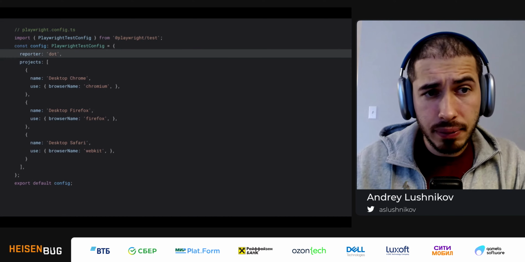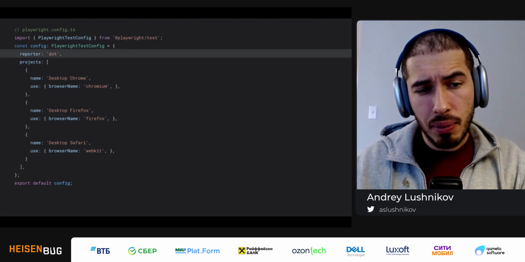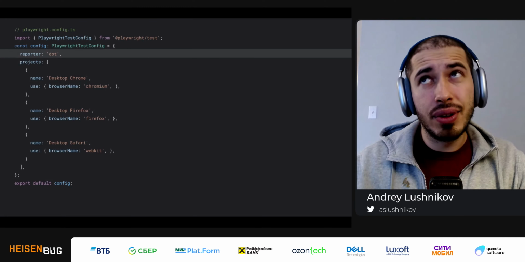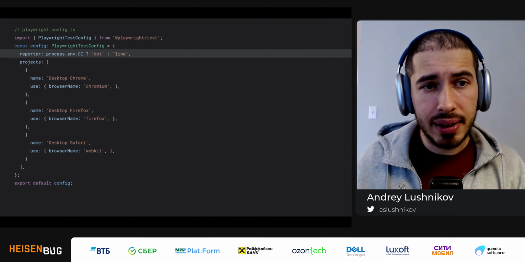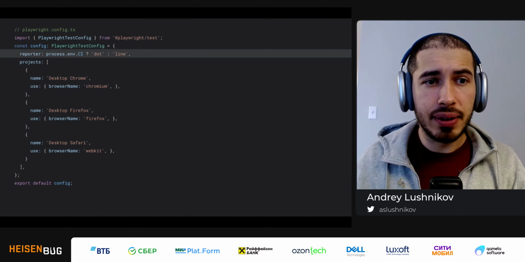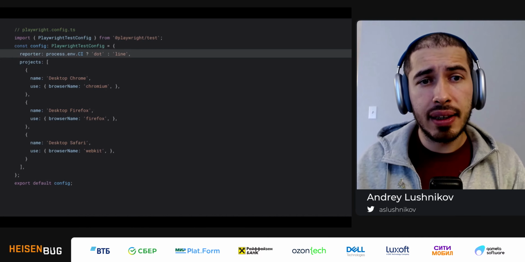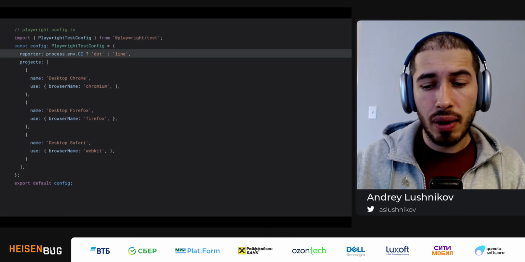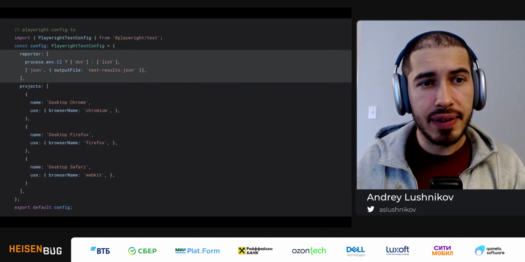Now, usually, however, I want to have one reporter for local experience, a more interactive one, and a more simple textual one for the CI. So we can implement this using this process.env.CI environment variable, and we can use either one or the other. Now, these are terminal reporters. I can also have a JSON reporter or a bunch of reporters. If I have this array of different reporters, I can configure a JSON reporter side by side with my terminal reporter.